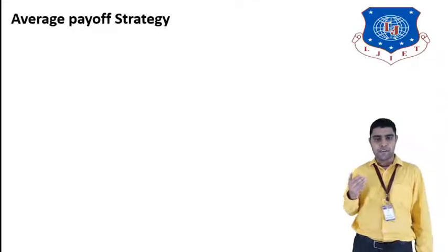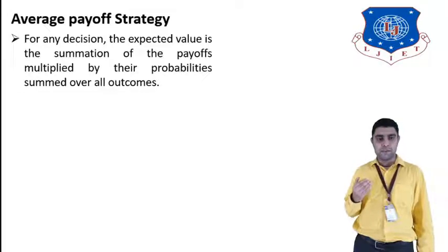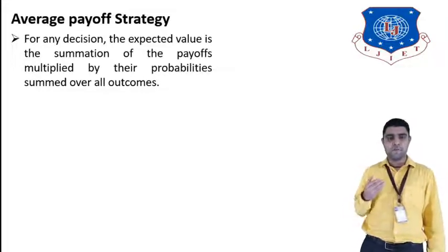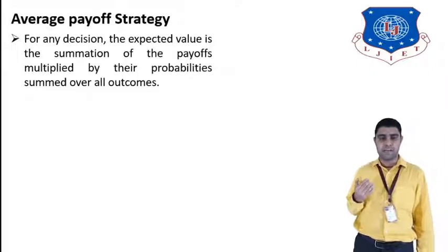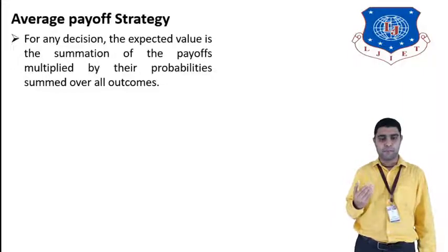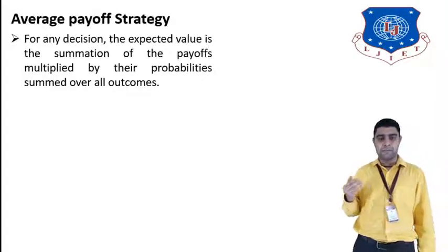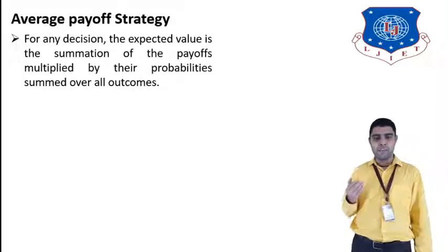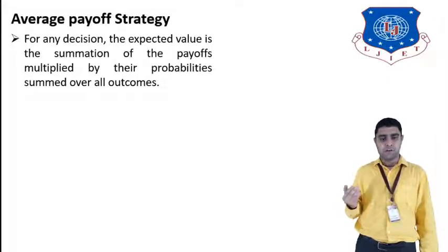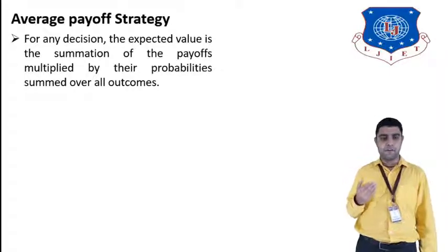So, average payoff strategy: for any decision, the expected value is the summation of all the payoffs. If we have to take any decision in business analytics, then the expected value is the summation of all the payoff values, where the payoff can be in terms of cost, profit, time or distance, multiplied by their probabilities, in the payoff table over the outcomes. Outcomes mean results. That is the definition of the average payoff strategy.